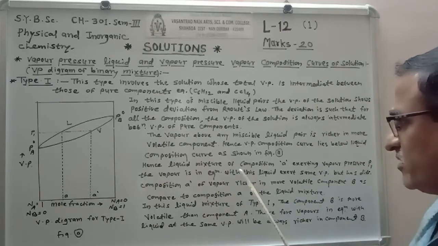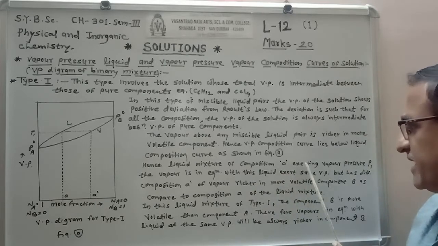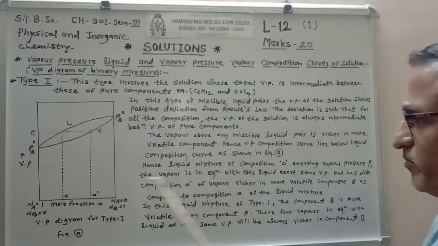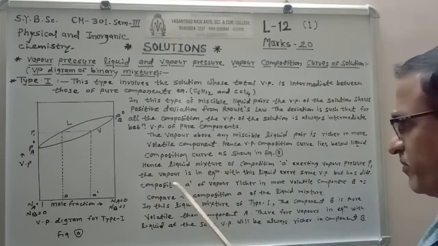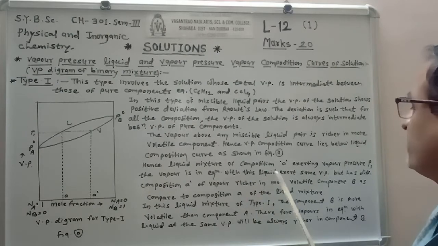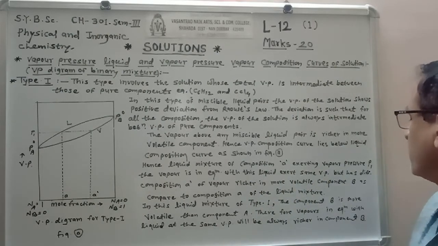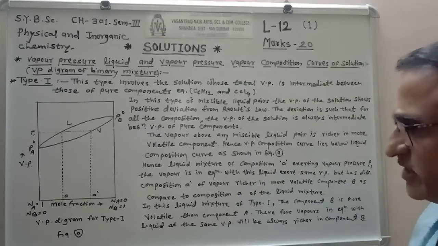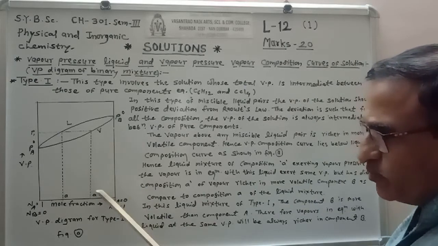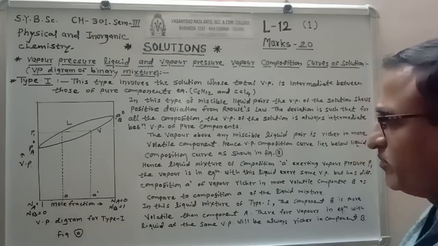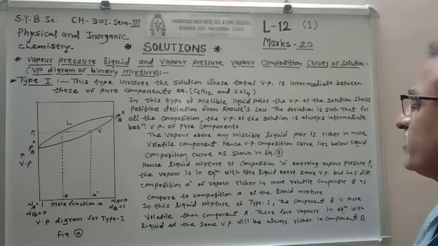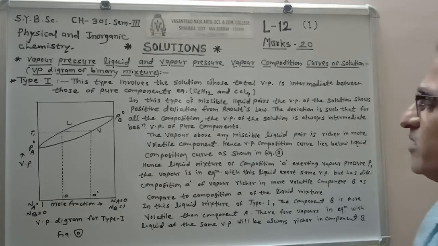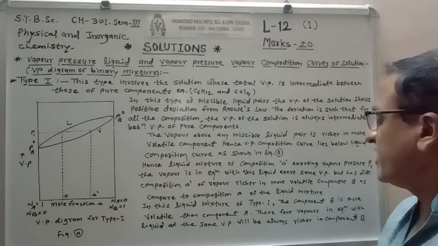Hence, the liquid mixture of composition A exerting vapor pressure P1 is in equilibrium with vapor that exerts the same vapor pressure but has a different composition, A dash. This is the vapor composition A dash, and this is the liquid composition A. The composition A dash of the vapor is richer in the more volatile component B compared to the composition A of the liquid mixture.